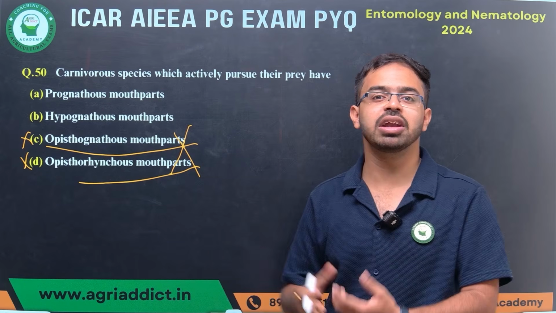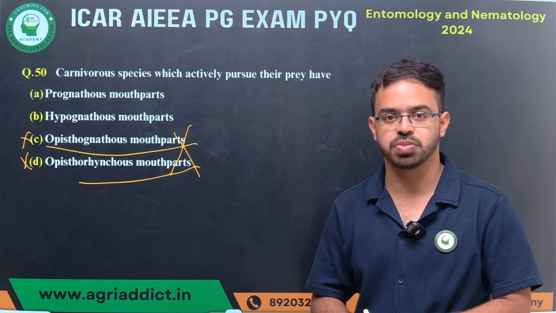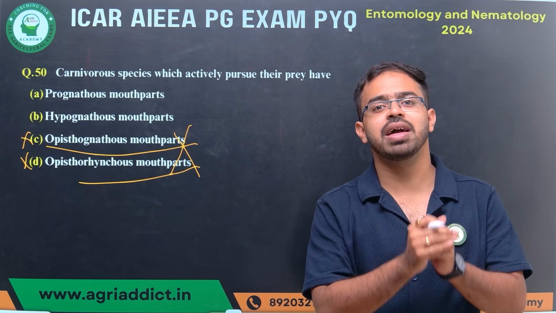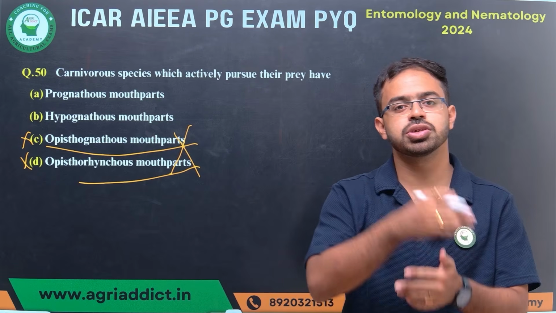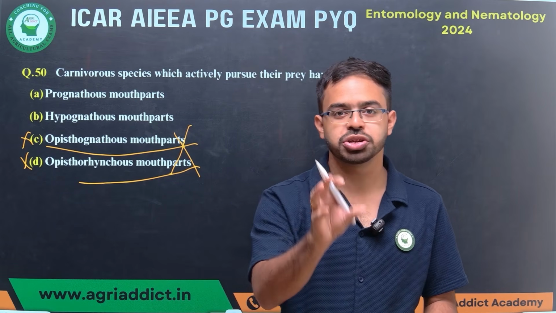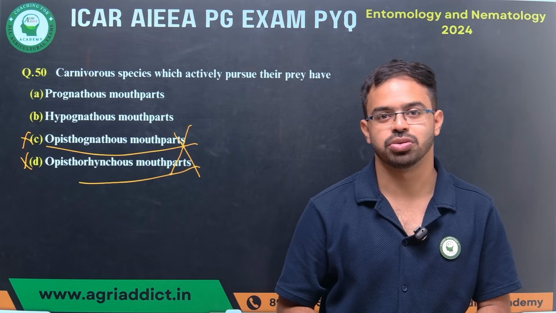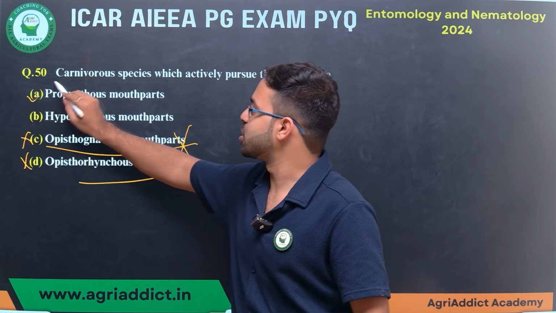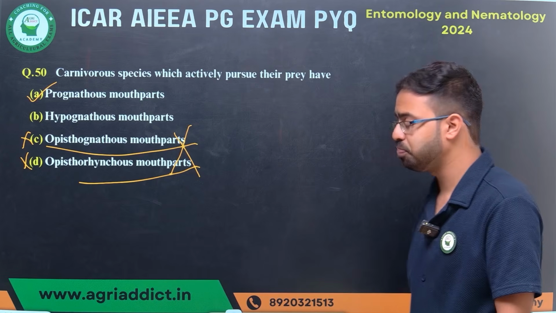It does not mean that all the predators have prognathous mouthparts. The predators may have opisthognathous mouthparts also. They may have hypognathous mouthparts also. But in most cases they have prognathous. So we'll go with prognathous. Okay. Next question.